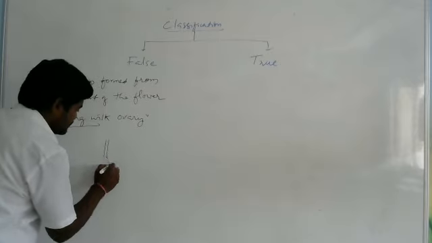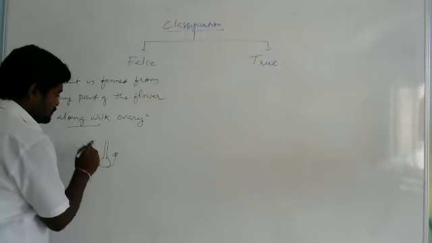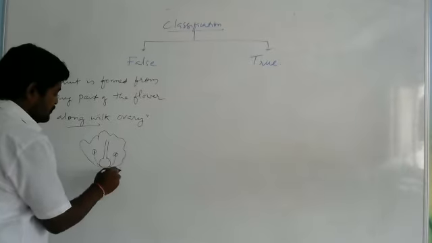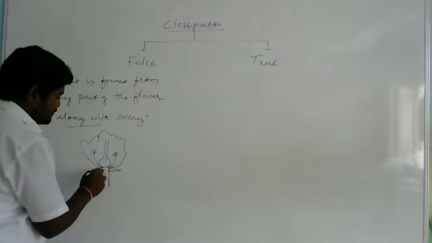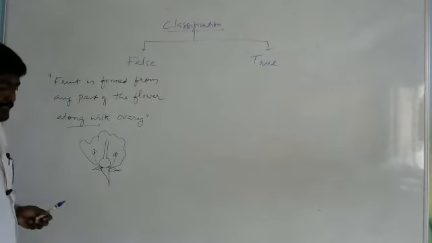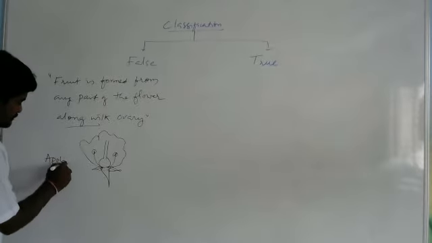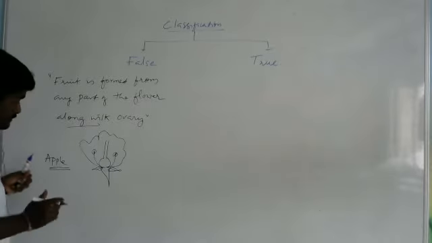So here it is the ovary, these are the androecium, and this one is the corolla, and this one is the calyx, and this one is the thalamus. For example, you take apple. In apple, what happened?